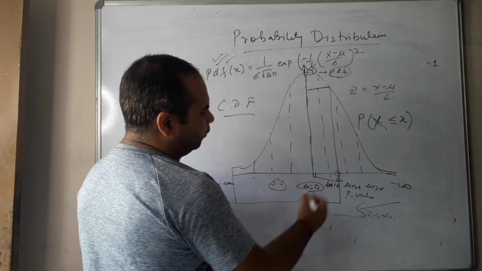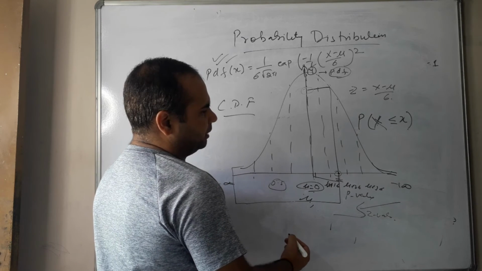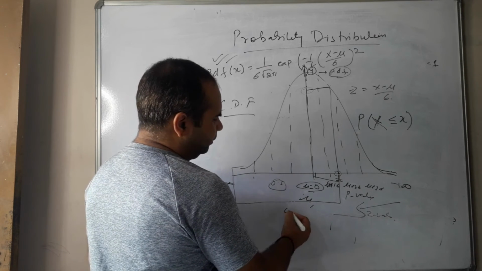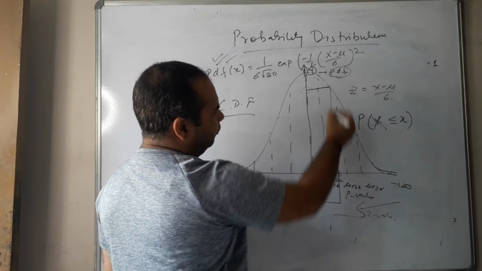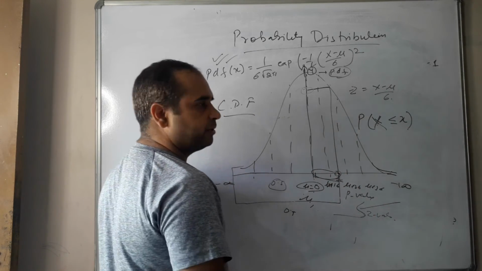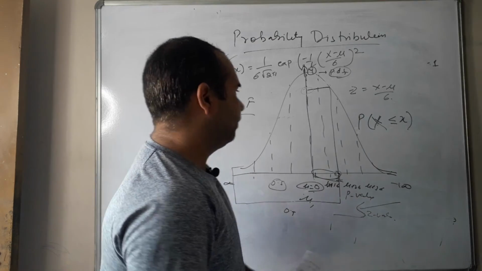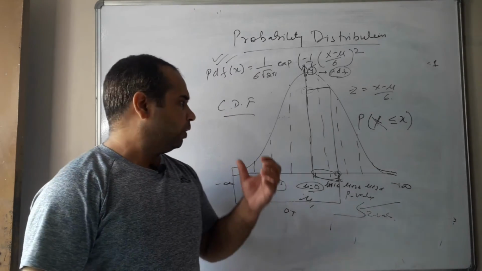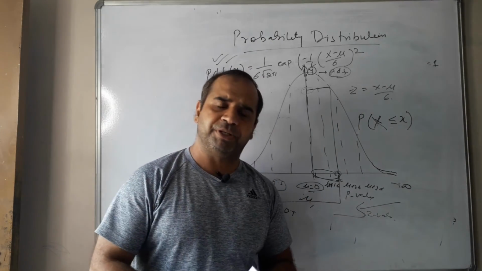So how are we going to calculate this? We are going to calculate it in a very easy way. This is 0.5 and this will give me the probability of this particular component. I am just simply going to add it. That's it. No problem. So this is the difference between PMF, PDF and CDF.